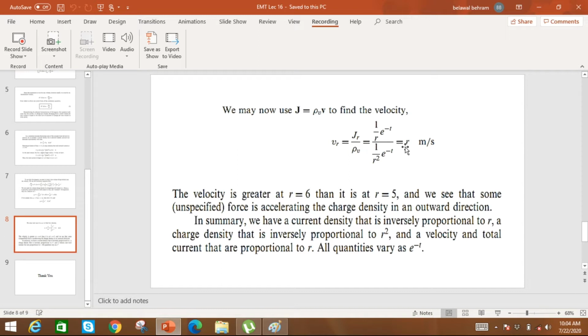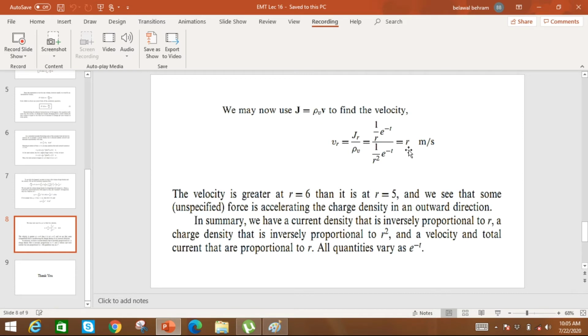It means that as radius increases, the velocity of charges increases. When the velocity of charges increases, the current would increase. So we determine the volume charge density, and from the volume charge density we determine the velocity. If we look at this equation, the velocity is directly proportional to the radius.